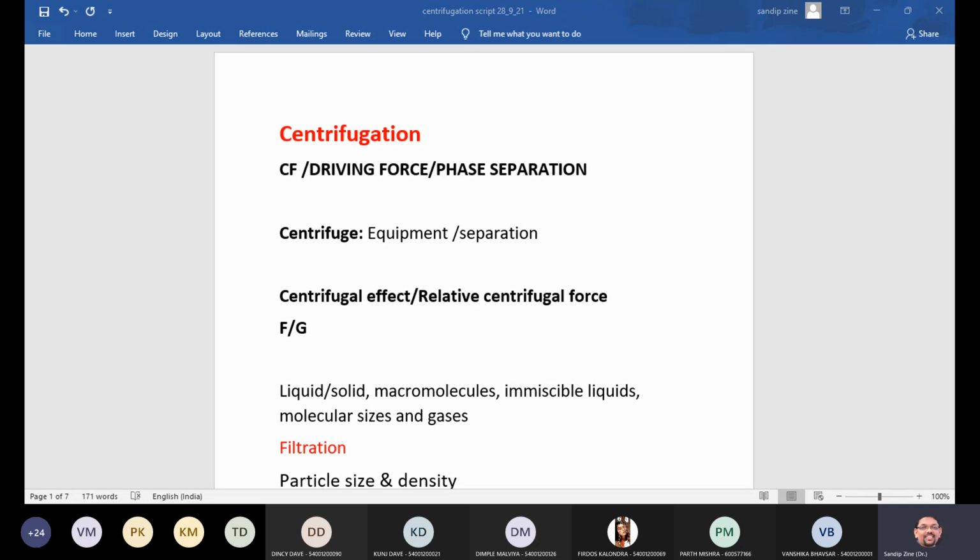So what is the centrifugal effect or relative centrifugal force? It is the ratio of two parameters. One is the centrifugal force and the other parameter is the gravitational force.